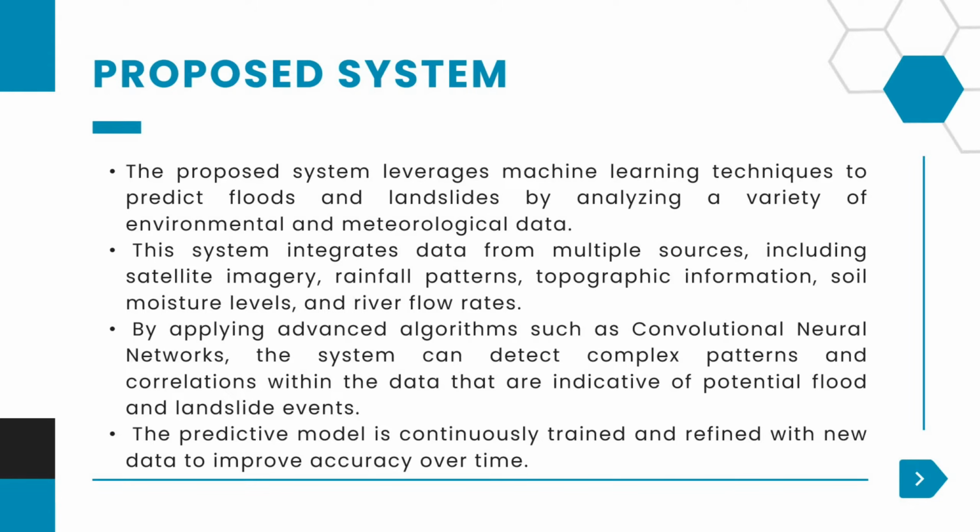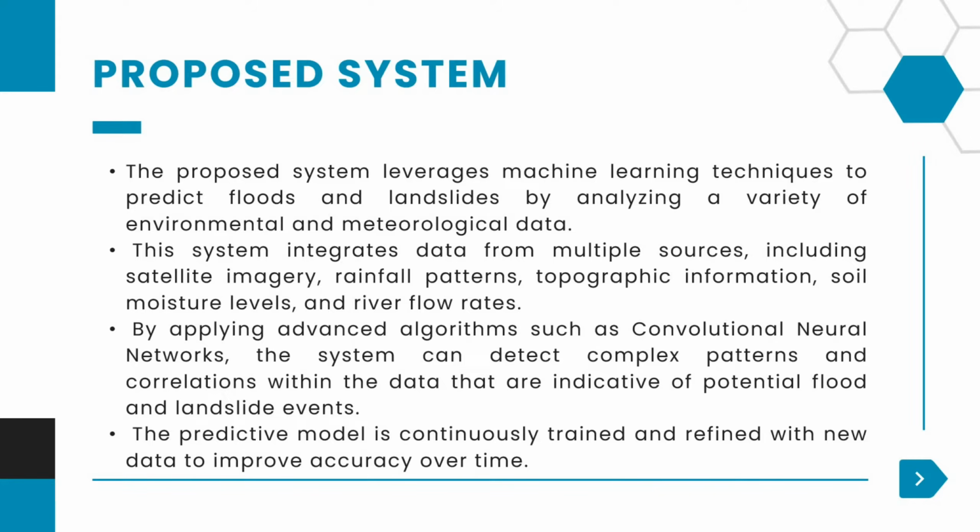These drawbacks are overcome by our proposed system. In our proposed system, we are going to predict flood as well as landslide, both things. This system integrates satellite imagery, rainfall patterns, topographic patterns, soil moisture levels, and river flow levels. These factors are considered to predict floods and landslides, so the accuracy of the project is huge when compared to the existing system.